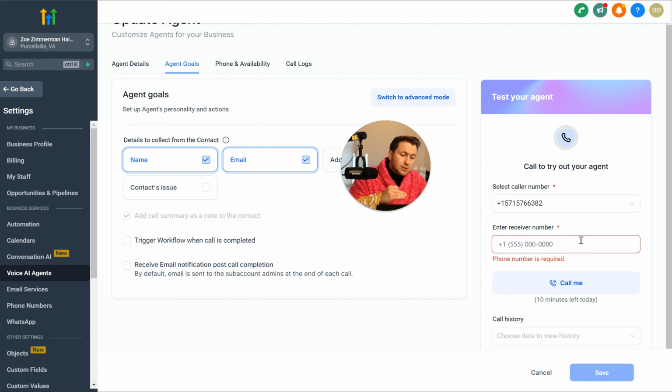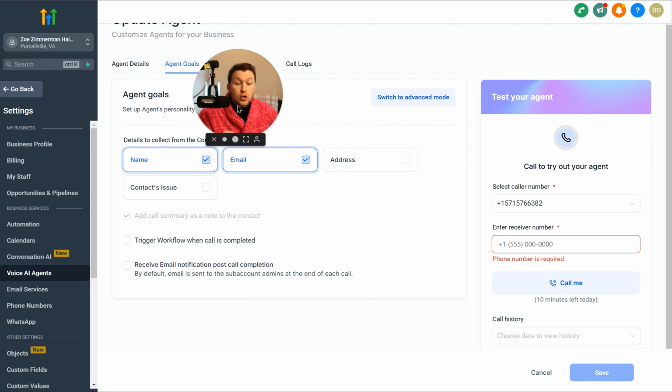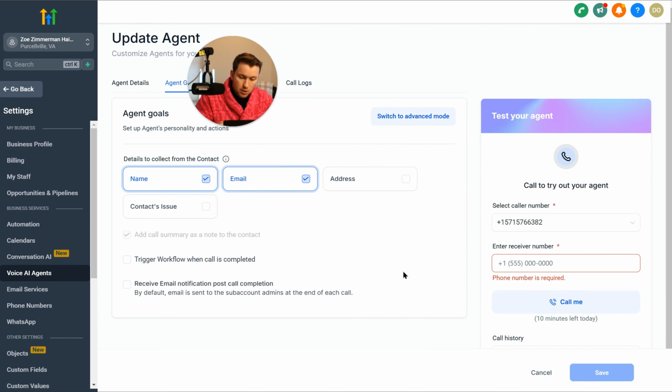Right in here, there's a way to test the agent. So hold your horses. Don't get too excited because we're about to go over that in a sec. But right here, we can basically test it, and we get about 10 minutes of testing. I'm going to show you this in a second. I'm just showing you it's there.